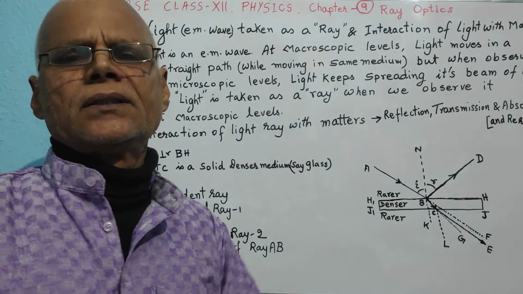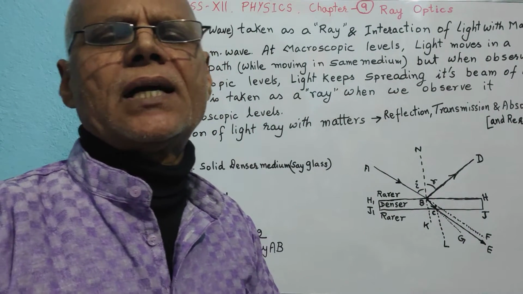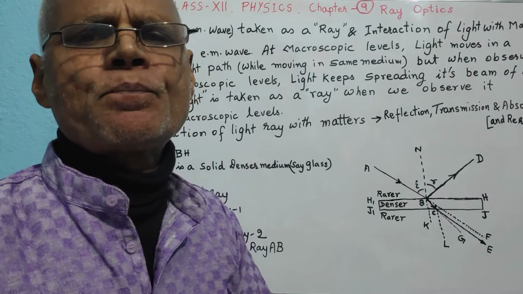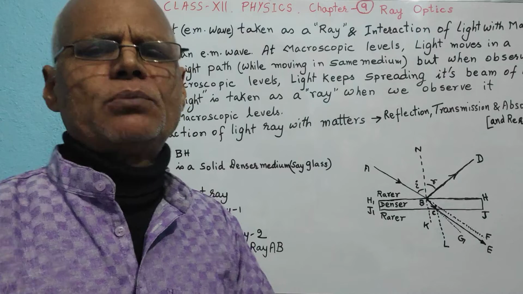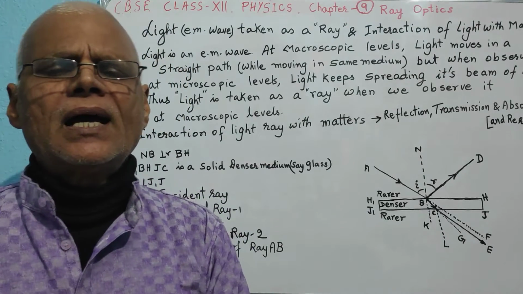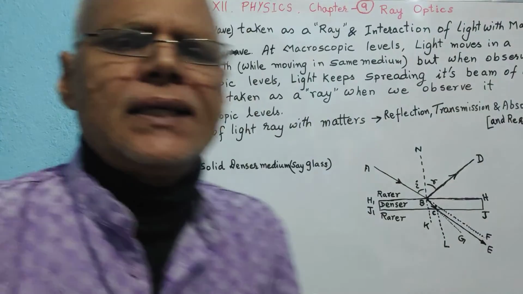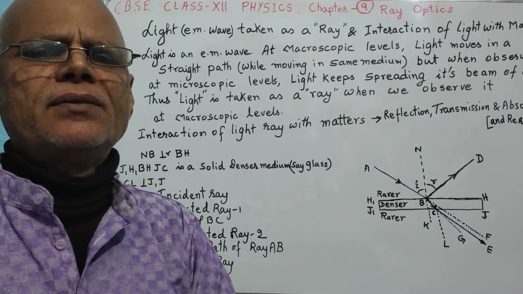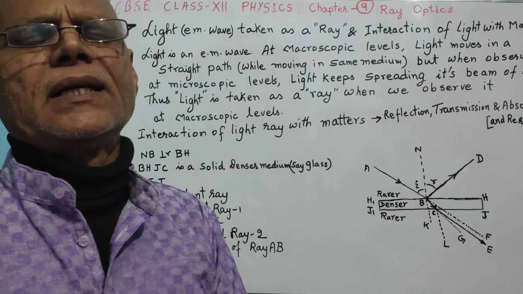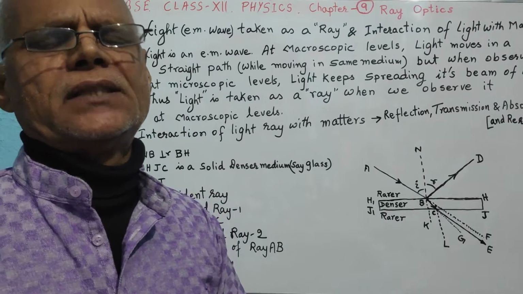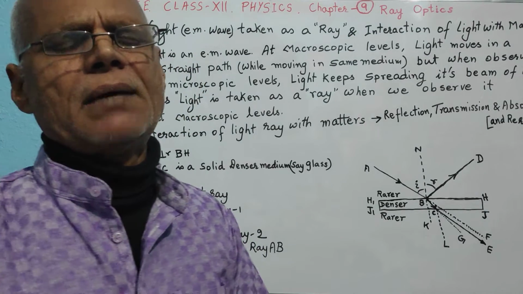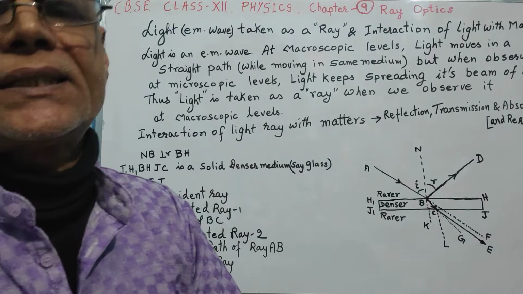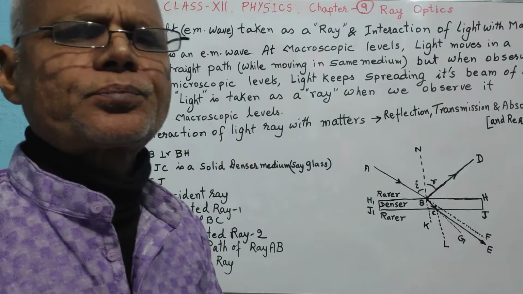Hello students, today we are going to start the new chapter, light. Well, light is nothing but an electromagnetic wave, and we have already discussed in the EM wave chapter how it is generated, what its properties and applications are. Various things we have discussed extensively.